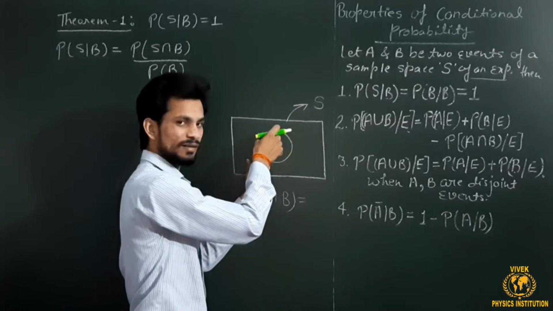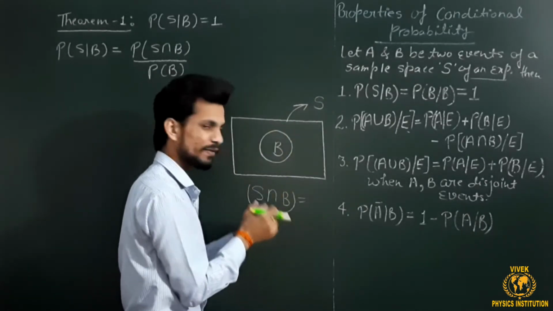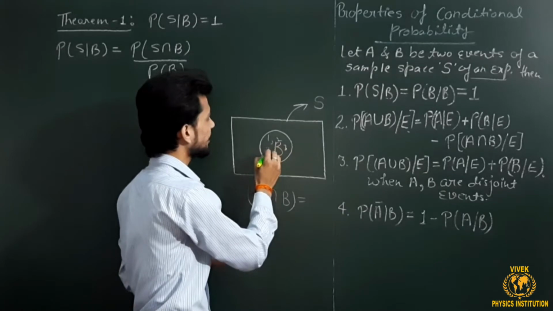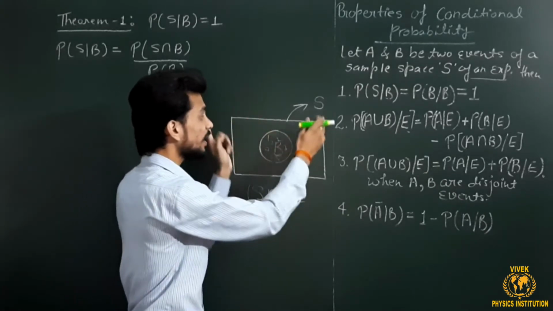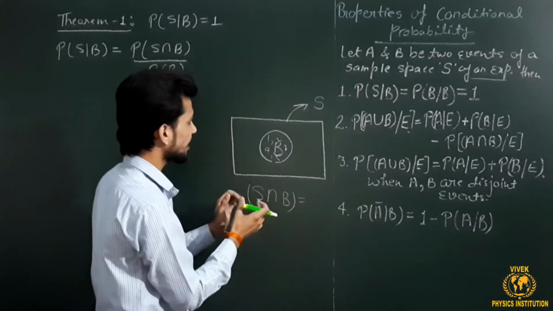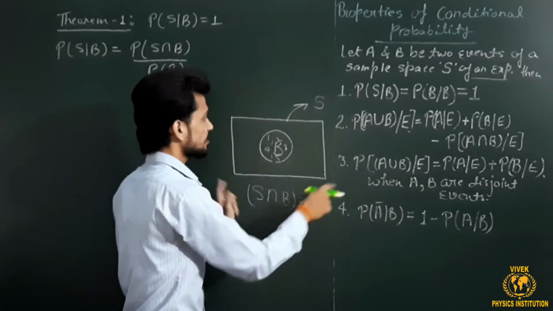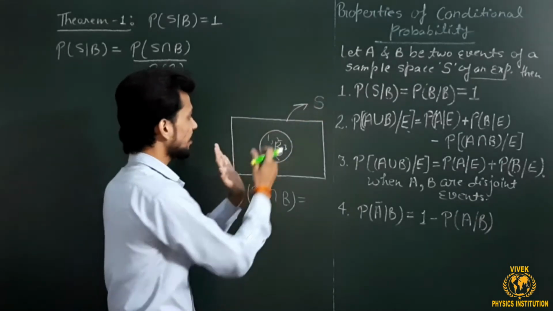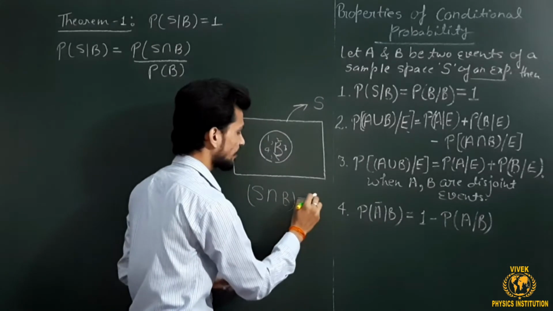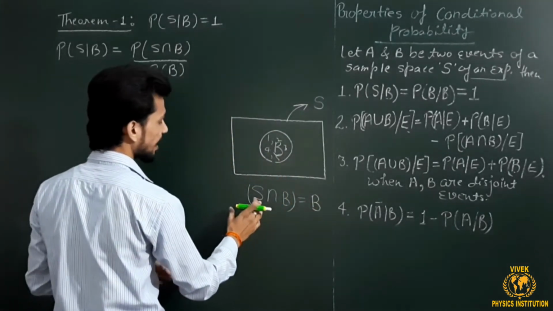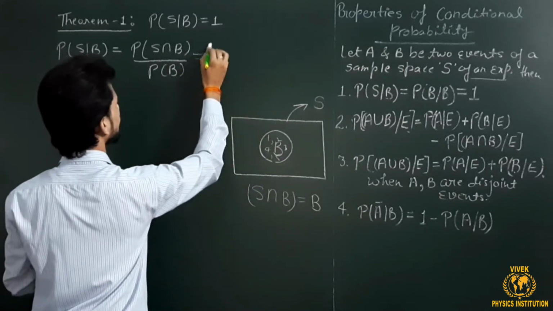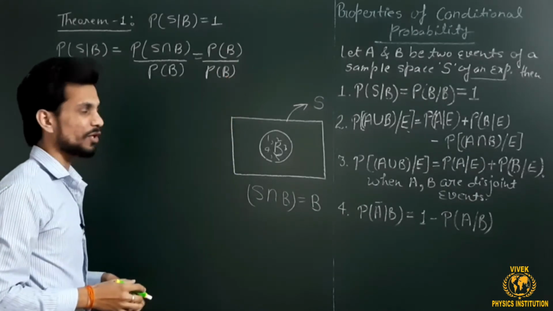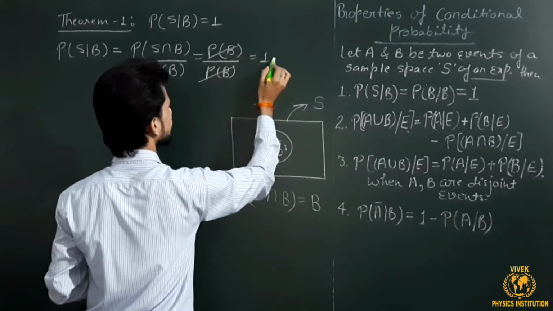B is situated inside S. It means that the elements in set B, let's say 1 to 5 natural numbers, are automatically included in S. So if I take the intersection of S with B, this is B itself, because the numbers common in B and S come from B. So I can write S intersection B as B. In the denominator P of B is there, so this complete factor can be cancelled out because it is the same, and this is going to be 1.